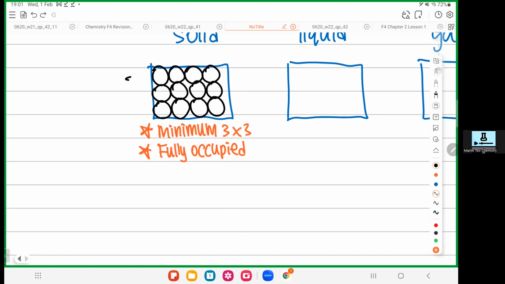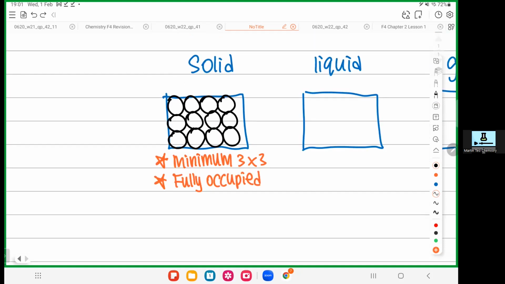So you see, minimum 3 rows, minimum 3 columns. I got 4 columns even. Okay lah, never mind lah. And very minimal space. So in Form 4, they are more particular. They are very strict. So some things that can give you full marks in Form 1, maybe give you 0 marks in Form 4. So please, please, please be very careful.